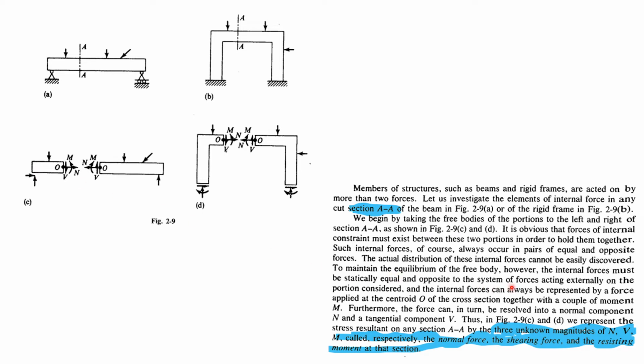To maintain the equilibrium of the free body, however, the internal force must be statically equal and opposite to the system of forces acting externally on the portion considered. And the internal forces can always be represented by a force applied at the centroid of the cross section together with a couple of moments. Furthermore, a force can in turn be resolved into normal component and tangential component. Thus, in figure 2c and d, we represent the stress resultant on section AA by three unknown magnitudes: axial, shear, and moment, called respectively the normal force, shearing force, and resisting moment at the section.